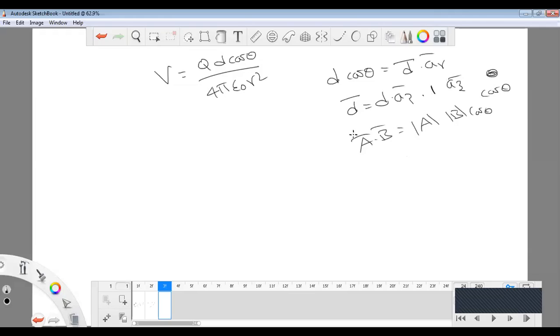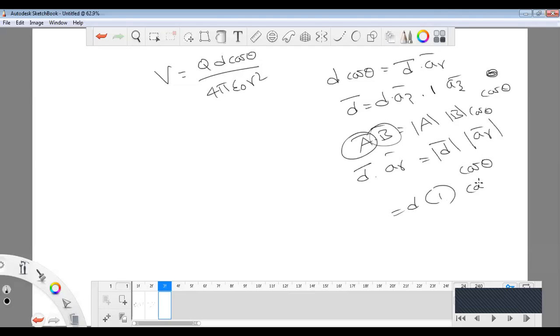Here A is d bar and B is ar. The magnitude of d is the scalar d, the magnitude of the unit vector is 1, and cos theta gives again d cos theta. There is no change, so we can write d cos theta as d dot ar.